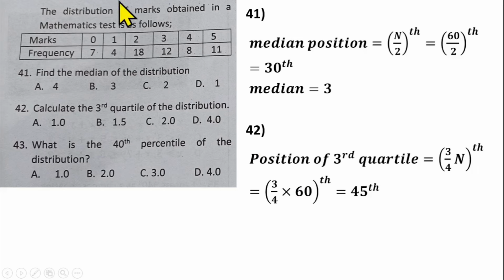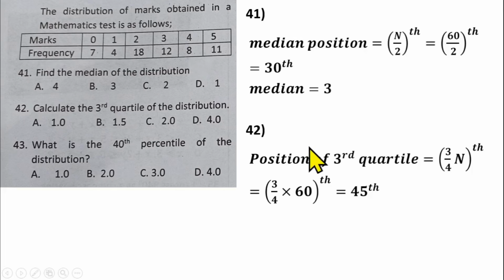So go to your table and start adding your frequencies together until you get to 45. 7 plus 4 is 11, plus 18, 29. Then 29 plus 12 should give us 41. Then 41 plus 8 will give us 49. That means 45 will fall here, and that's where our upper quartile is.